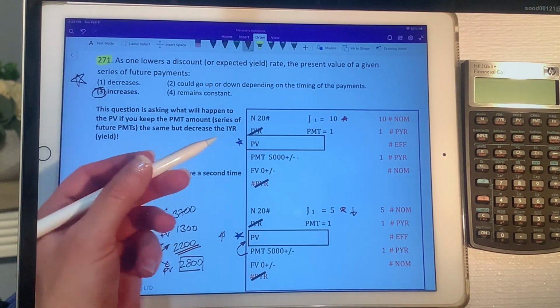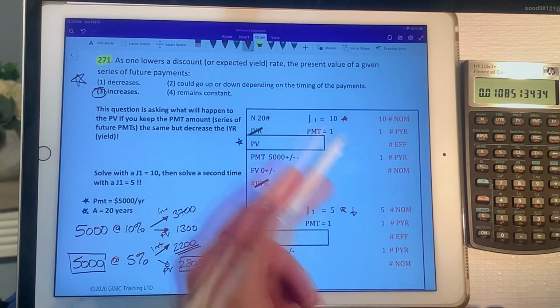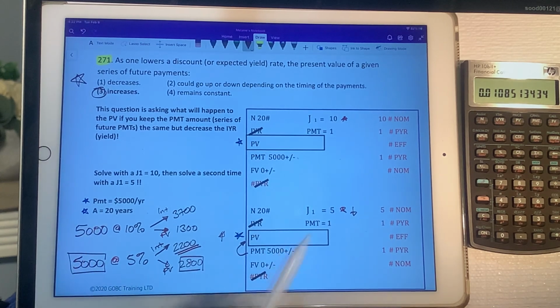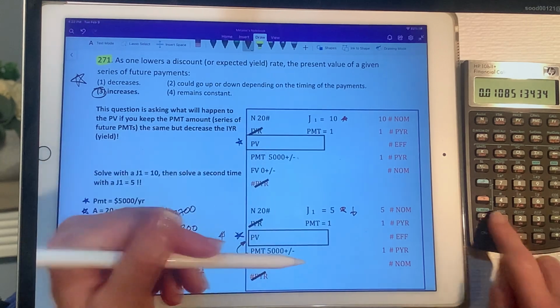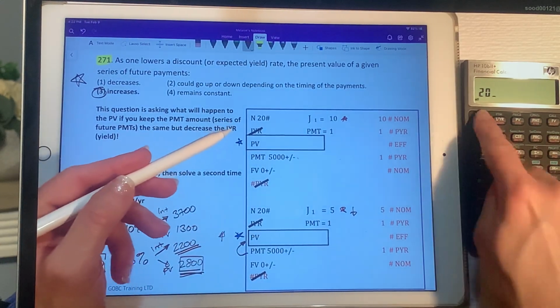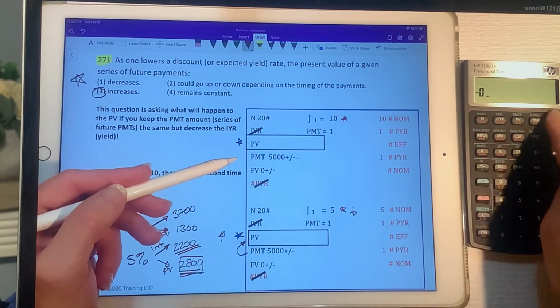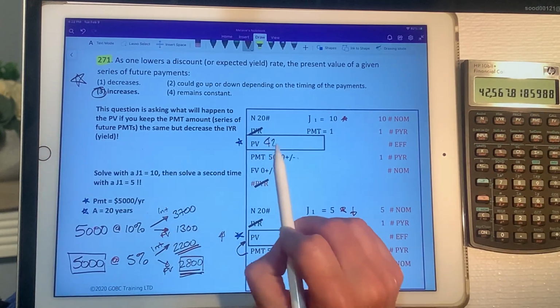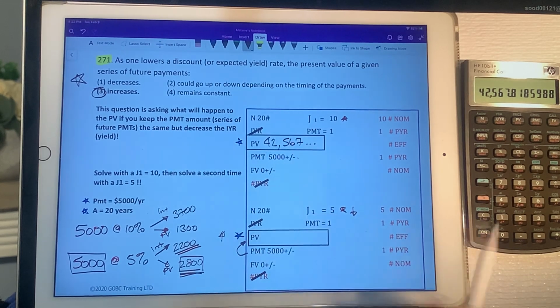Okay, so I'm going to solve for the first one to start, using my J1 equals 10 and all of my loan terms, and then I'll solve the second one, and you can see that the PV will go up quite a bit because I'm allowed to buy more with that payment amount. So first one, I'm going to use my 10%. I'm going to plug in my other three values, and I push my PV, and I get 42,567 and some pennies. The pennies don't matter for this one because it's going to be quite different.